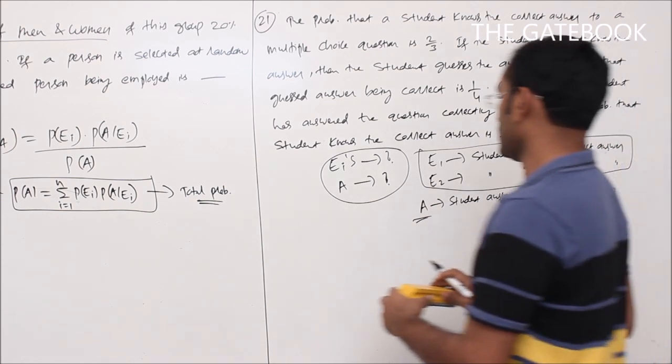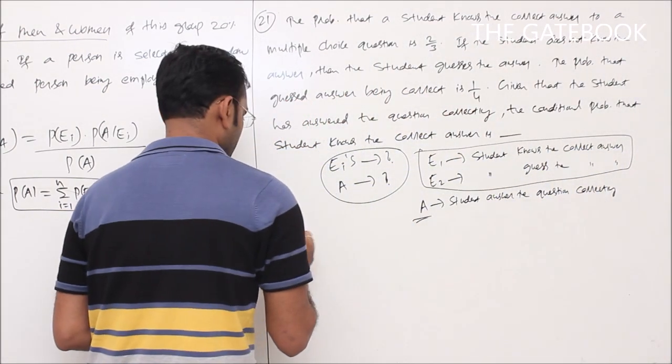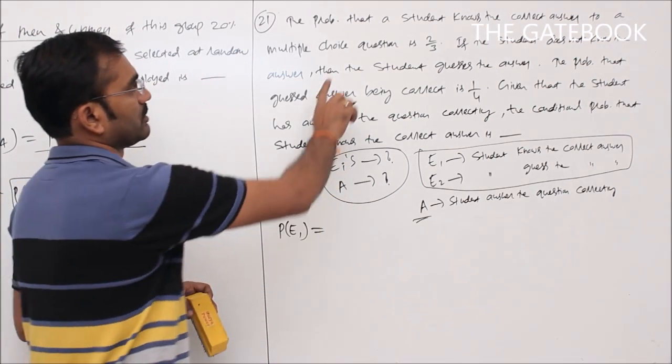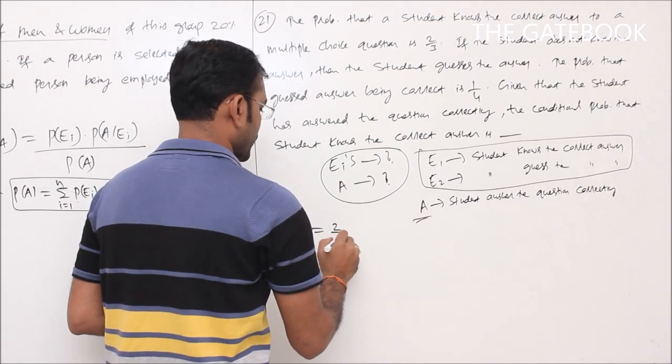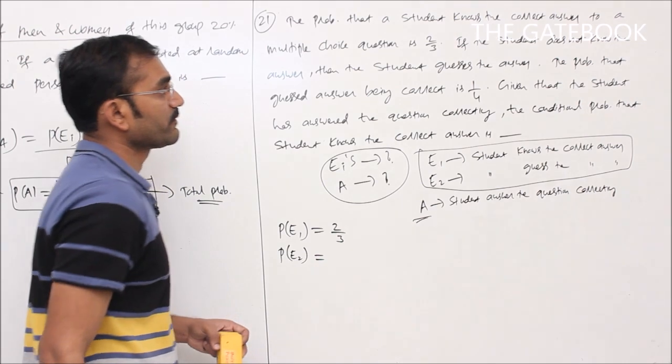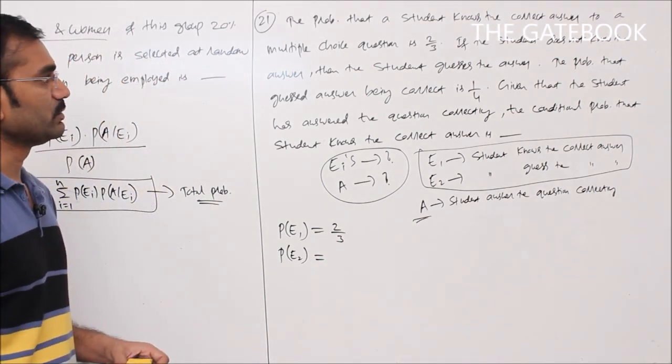So what is given in the problem here? What is the first item given in the problem? P of E1, the probability that the student knows the correct answer, is 2 by 3. Then P of E2 is not given in the problem. How to find P of E2 here?